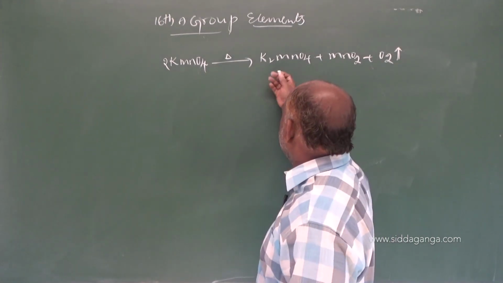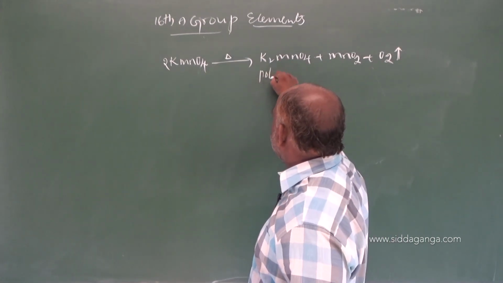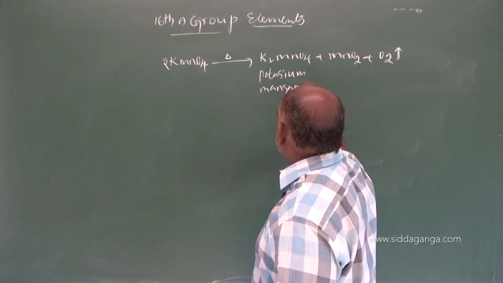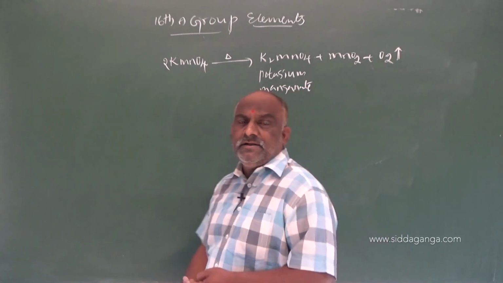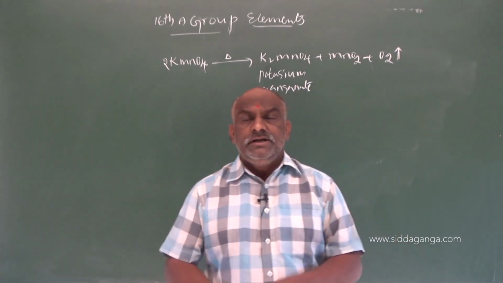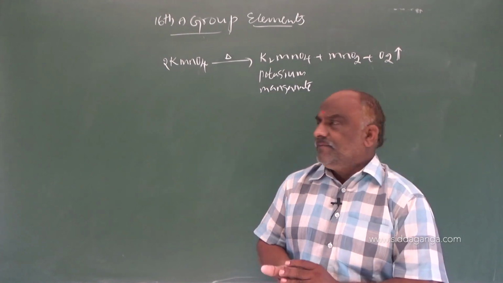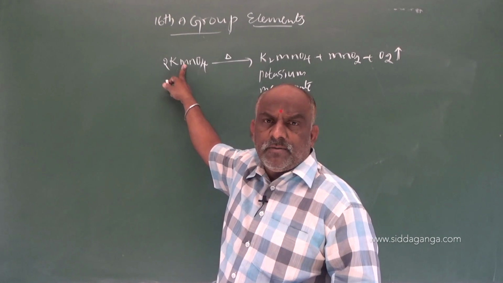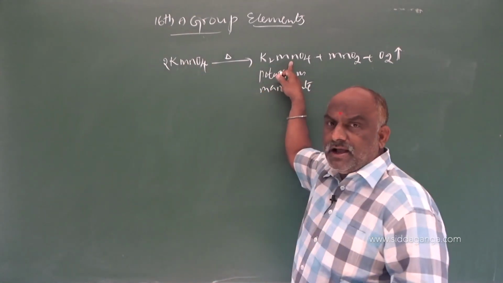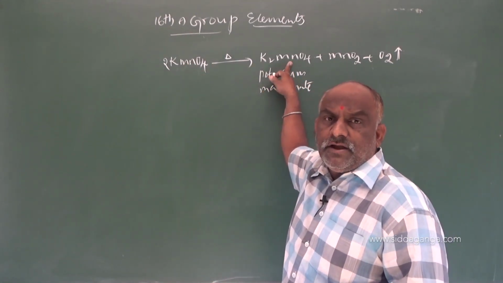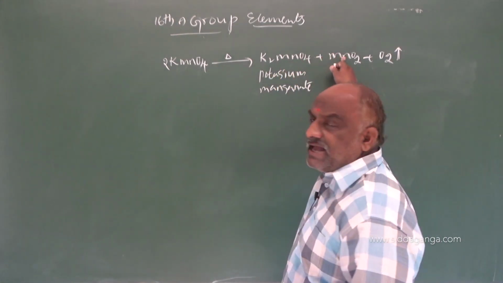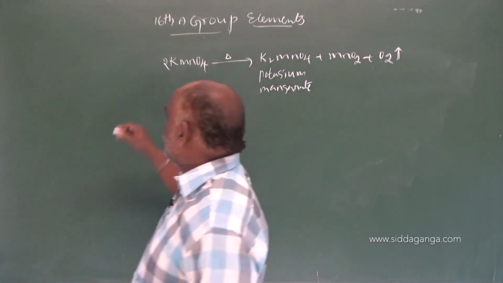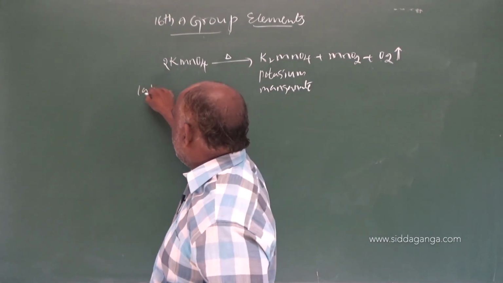Gives rise to what? Potassium manganate. My dear students, make a note, this is potassium manganate, and manganese dioxide, and it liberates which gas? Oxygen gas. This is one of the simple preparations. Decomposition of potassium permanganate gives rise to potassium manganate, formula K2MnO4, and manganese dioxide MnO2, and liberates which gas? Oxygen gas. And then we are going to discuss the laboratory method.